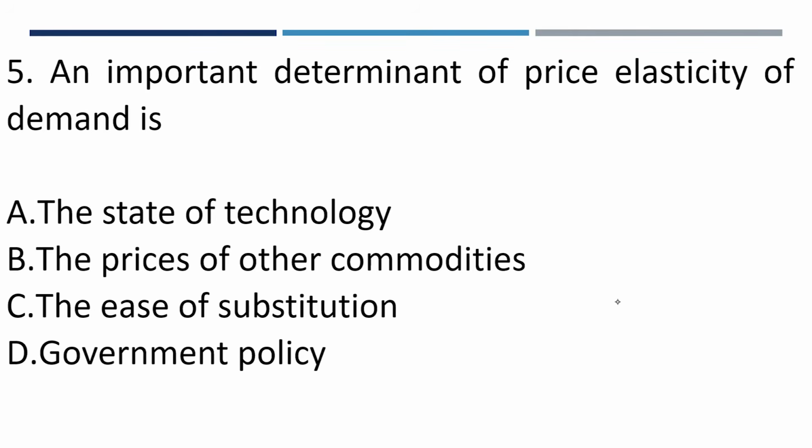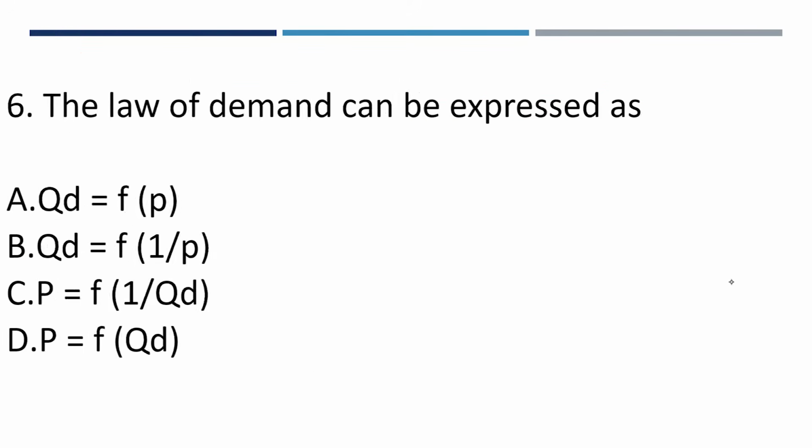Number 5 now. An important determinant of price elasticity of demand is... Please, let's note this. I've said this before, price is very important. The options are the state of technology, that talks about cost elasticity of demand, the price of other commodities, the ease of substitution, government policy. When we talk about an important determinant of price elasticity of demand, we are talking about the price of other commodities.